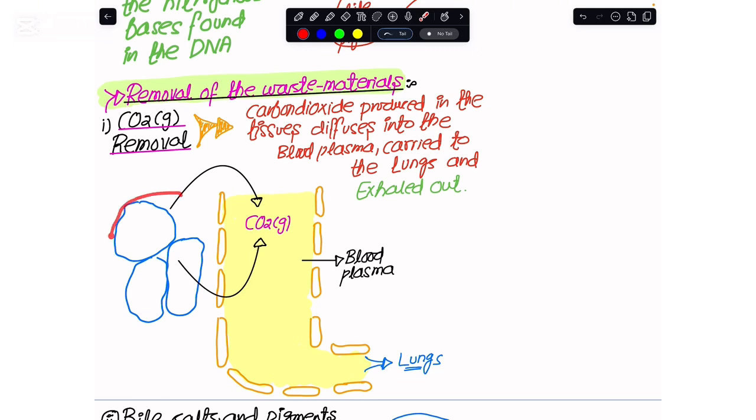Here we have the tissues, and by respiration they produce carbon dioxide gas. The carbon dioxide diffuses out of the cells or tissues and comes into the blood plasma. This blood plasma takes the carbon dioxide containing blood toward the lungs, and when we exhale the air out, most of the carbon dioxide is removed. So we get rid of carbon dioxide gas simply by exhaling the air out.